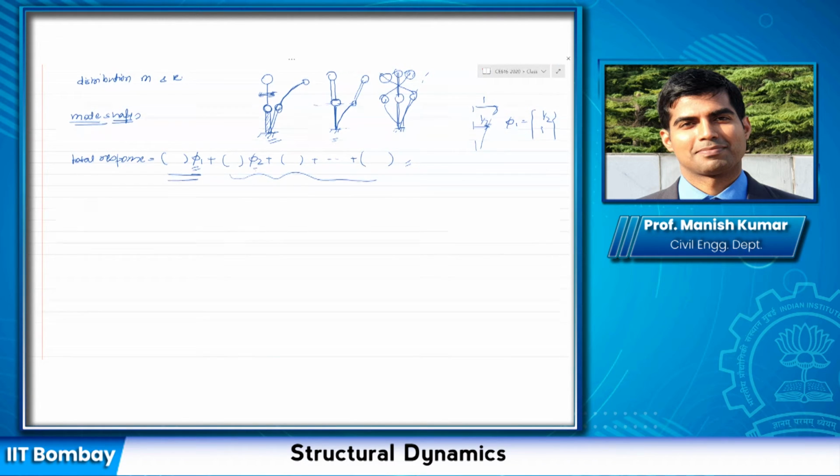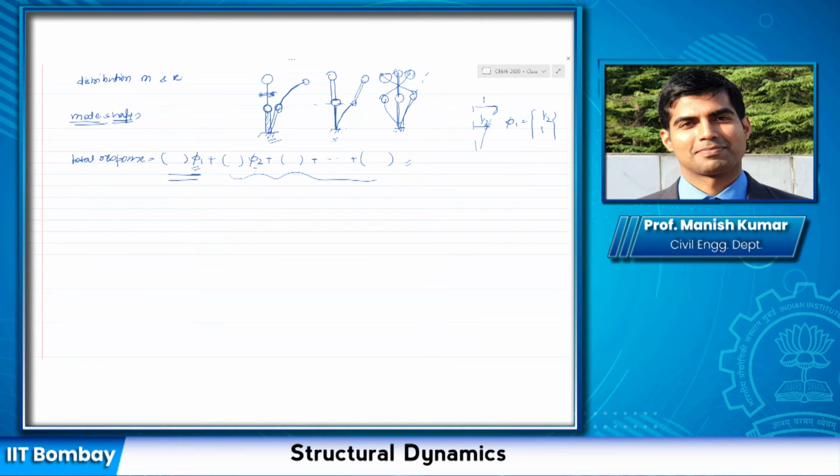A structure also behaves like that. A multi-degree of freedom system actually behaves like that. There are different ways in which a structure can respond. These are called the characteristic shapes or the mode shapes of the structure. The total response is a combination of all these mode shapes multiplied with some factors.